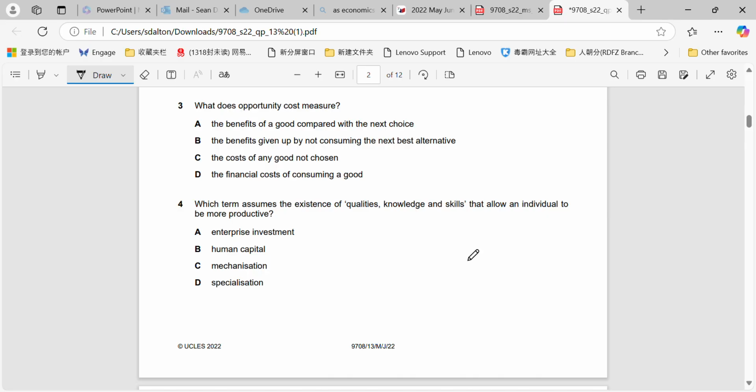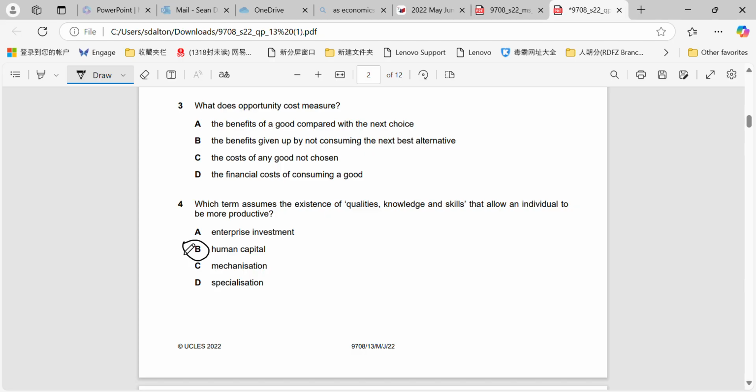Okay, which term assumes the existence of qualities, knowledge and skills? So again, we won't spend too long on this. It's a simple definition. That is human capital. That assumes the existence of quality, knowledge and skills. Enterprise investment, they're trying to throw that in for you there. Remember, that's just investment into entrepreneurs or into enterprise.